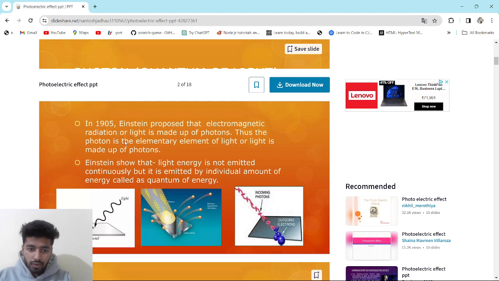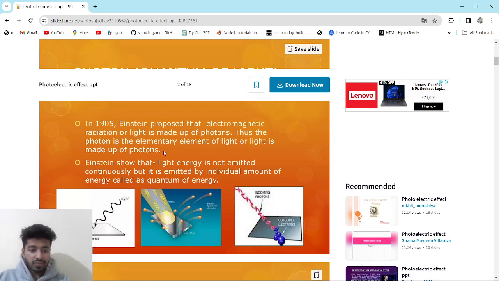Thus the photon is the elementary element of light. This line means that light is made up of photons.